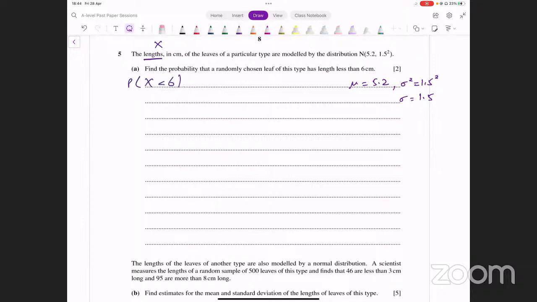सबसे पहले इसको z में convert कर लेते हैं. It becomes probability of z less than, z का formula आपके पास क्या होता है? Z is equal to x minus mu over sigma. उसके अंदर values input कर दें. X is what? 6 minus mu is 5.2 divided by sigma, which is 1.5. And this gives you z less than 0.8 over 1.5, and that is 0.53333. z की values हम 3 decimal places तक लिख रहे होते हैं. उसको as it is छोड़ दें.